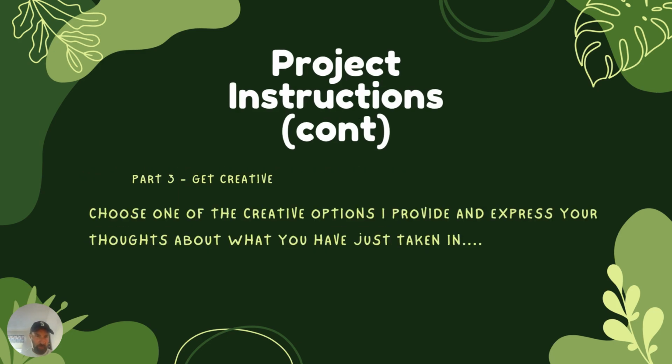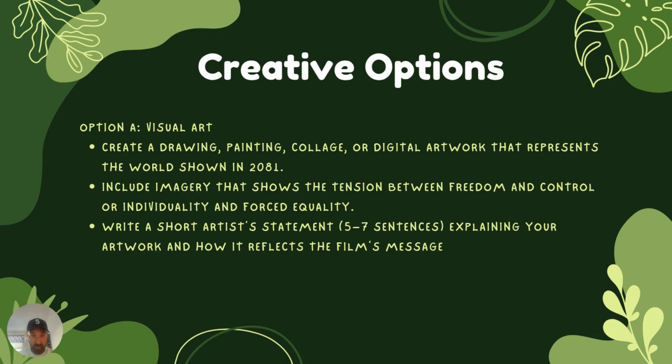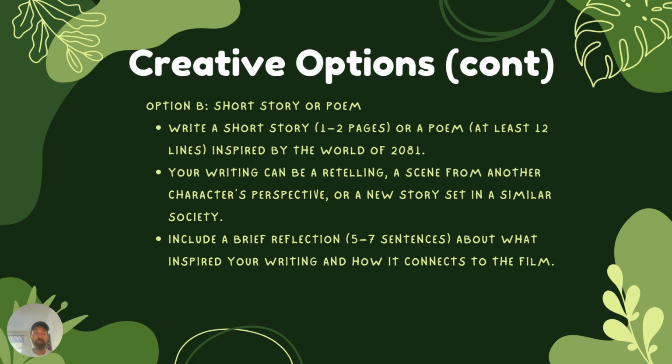And then part three is you get creative. You choose one of the creative options I provided and express your thoughts about what you have just taken in. Option A is some kind of visual art. Create a drawing, painting, collage, something like that that represents the world shown in 2081. Your imagery should show that tension between freedom and control, or individuality and forced equality. Those are the concepts in the film. Once you watch the film, you'll understand this more. And then write a short statement about your art, 5 to 7 sentences that explain your artwork and how it reflects the message in the film.